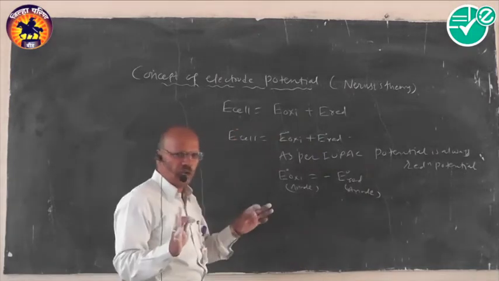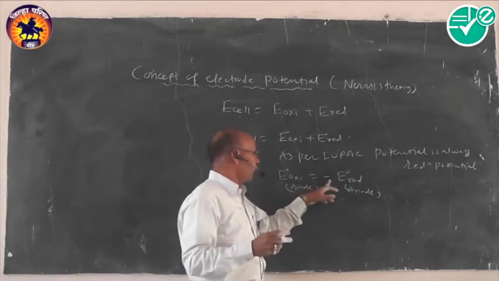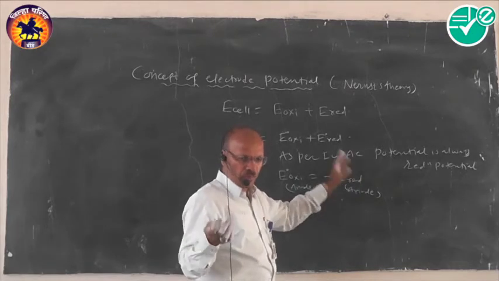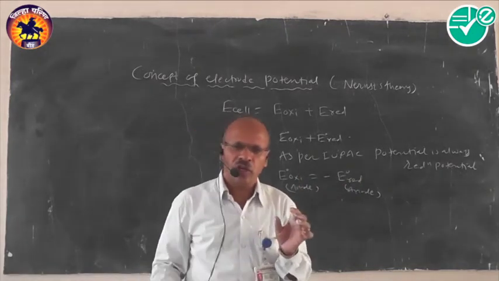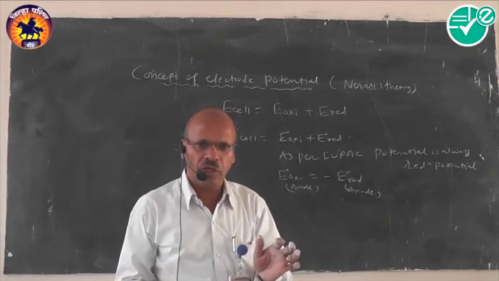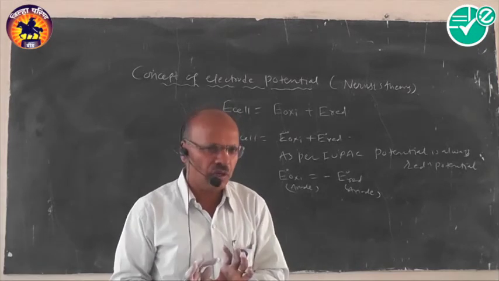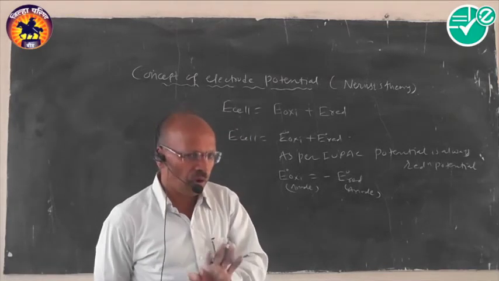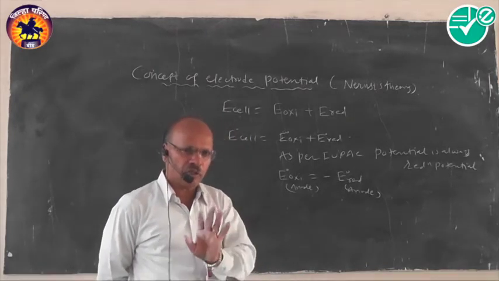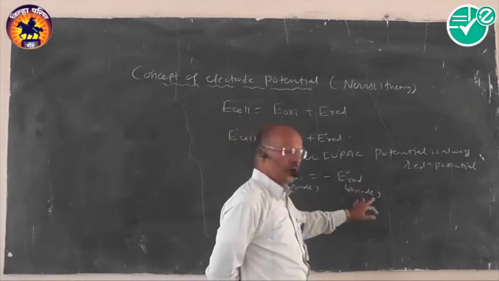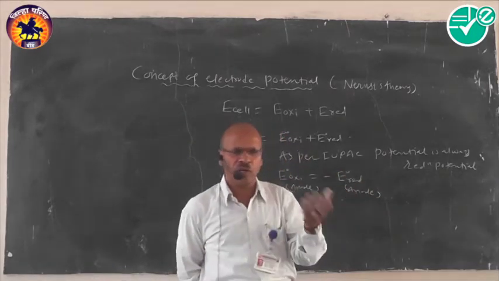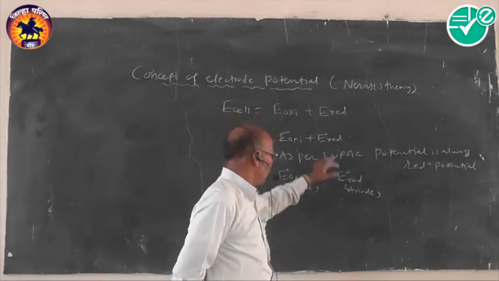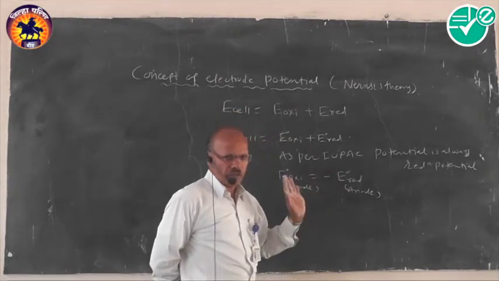If we change the sign convention, the oxidation potential can become the reduction potential. Why? As per IUPAC norms, the potential which you have to use is always the reduction potential. While calling, we call it a standard potential. If we follow the standard potential, it means that the given potential is the reduction potential. Whatever we have to work out is only in the form of reduction potential, and for that we have to deal with the reduction potential.